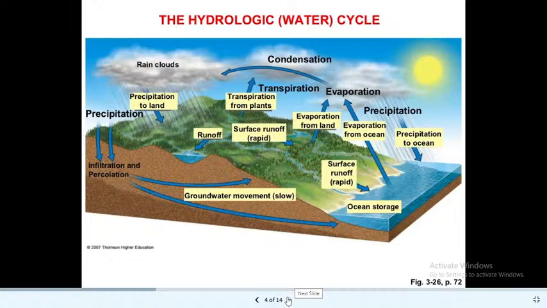When we talk in detail about that, oceans, seas, different water bodies play a very important role. The ocean has a large amount of water stored in it, and the runoff from the rivers and streams comes and joins the ocean.